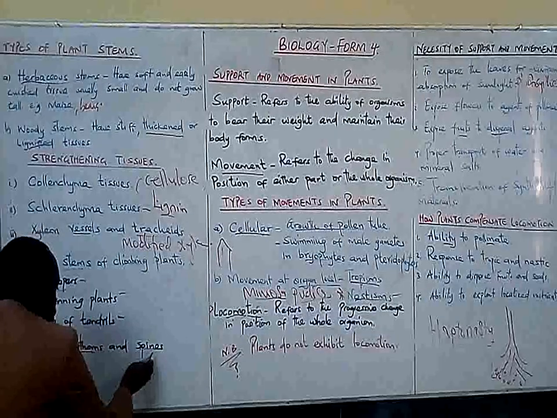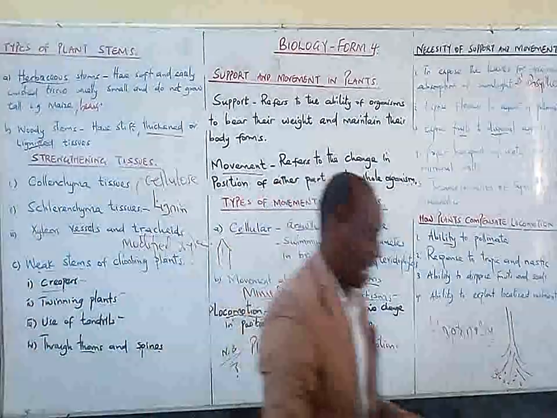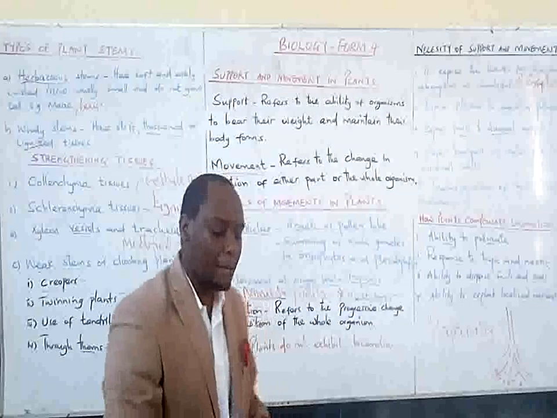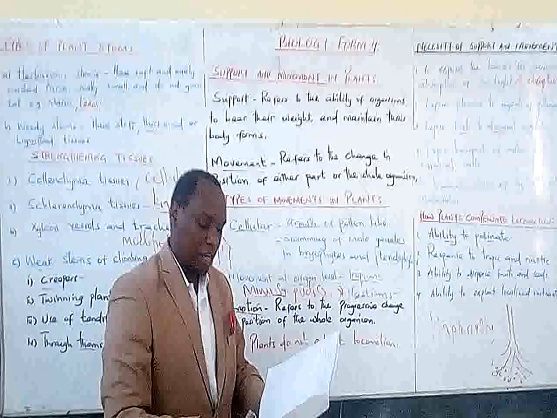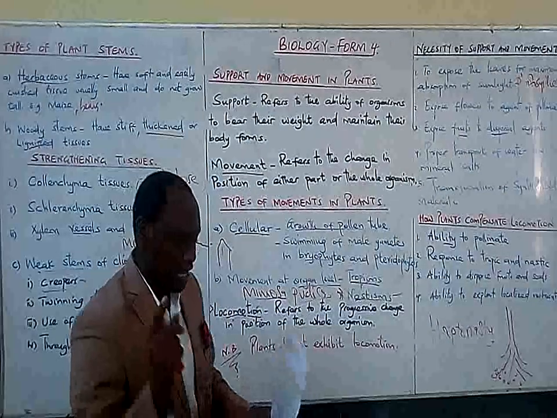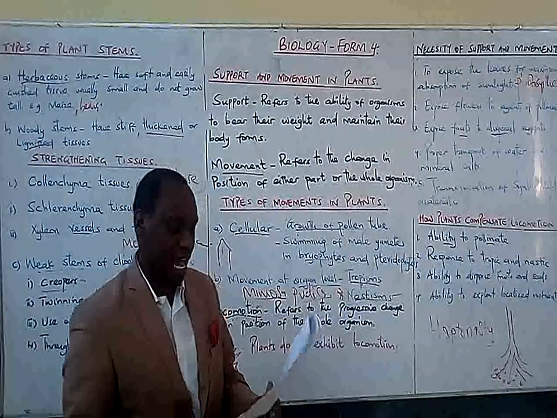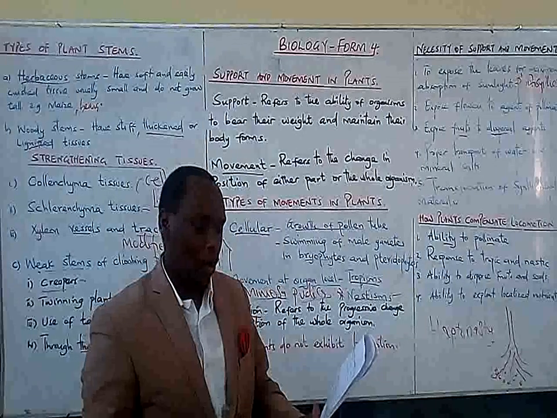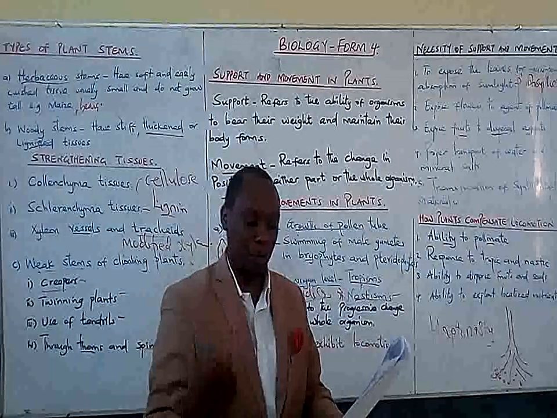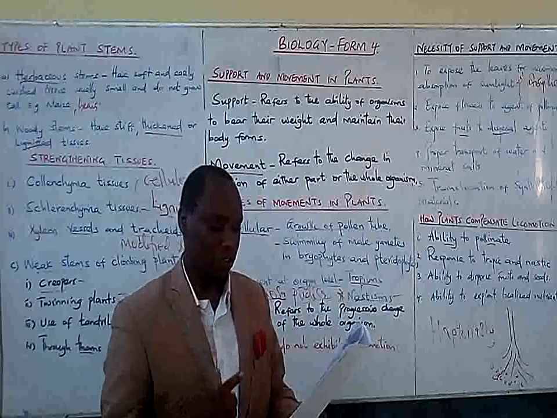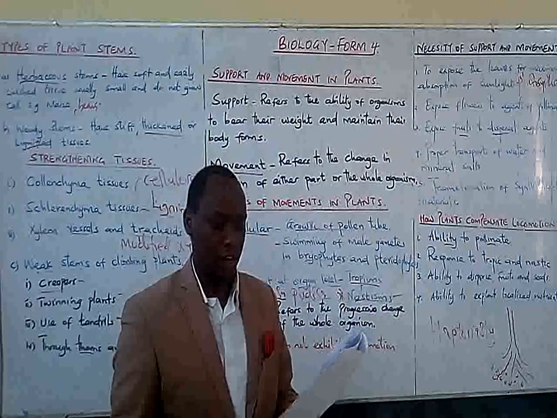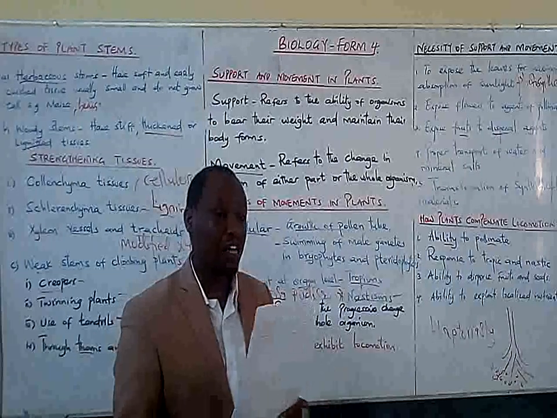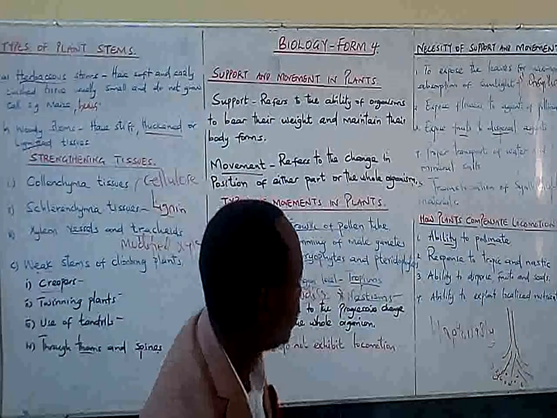So that is what we are talking about. So Lana, I want to take you very fast through the summary of how the plants achieve their support. In summary, how do the plants achieve their support? I will give you 5 points that summarize how plants support themselves, and then I will leave you with a question that will help you to revise and to understand how the plants support themselves. So let me give you the 4 points.